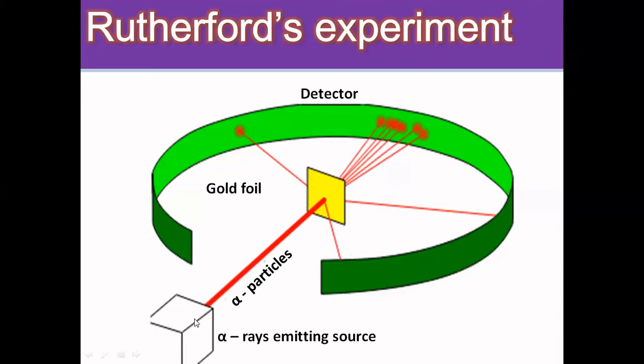So what is the observation? You can see most of the alpha particles pass straight through the gold foil, but some particles are deflected by a small angle. And unbelievably, some of the particles returned back, bounced back or were reflected. This is the unexpected result we have found.